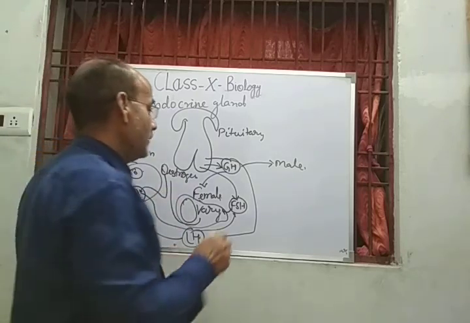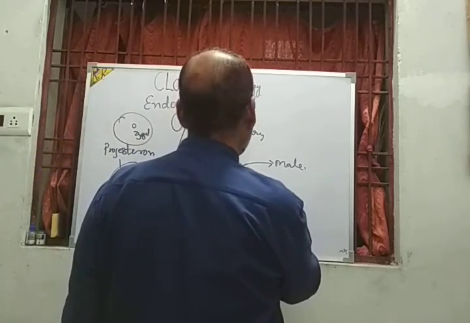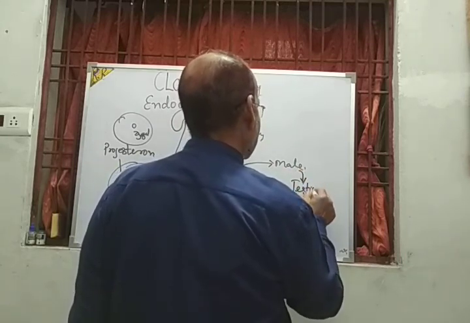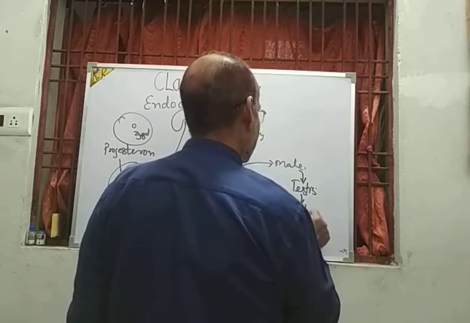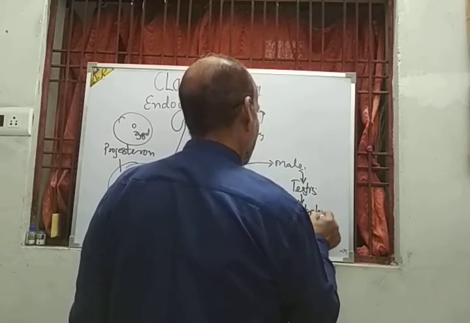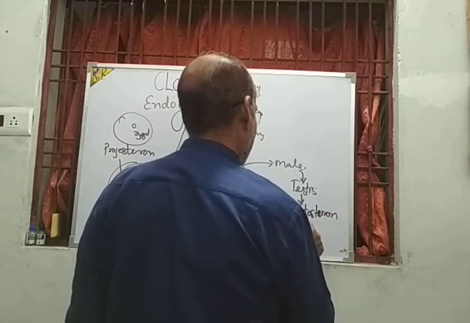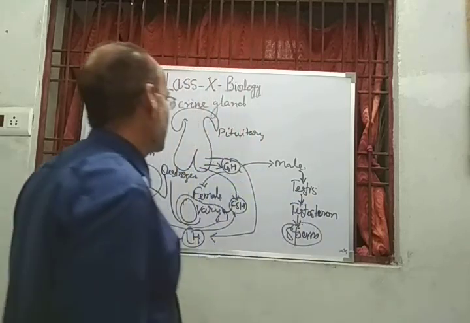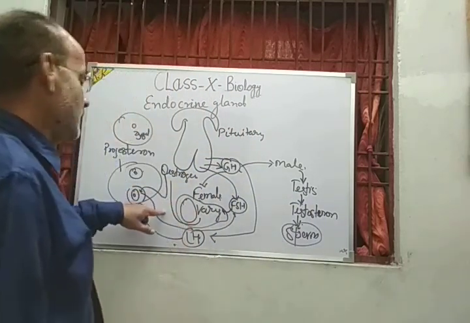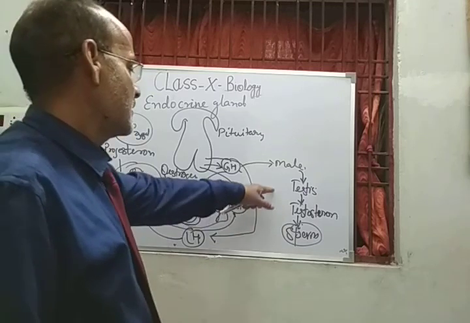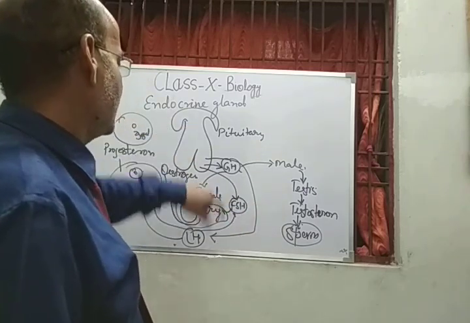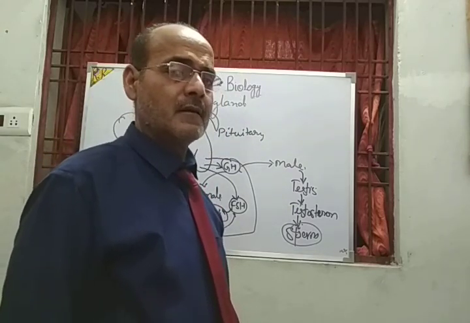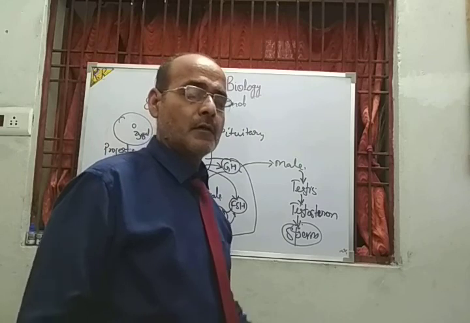My dear student, in the male, when the sexual ability is attained, the testis secretes testosterone, which is responsible for the formation of male gametes, or sperm. So the ovary is an endocrine gland as well as the testis, and the pituitary gland is responsible for the overall growth of the human body.